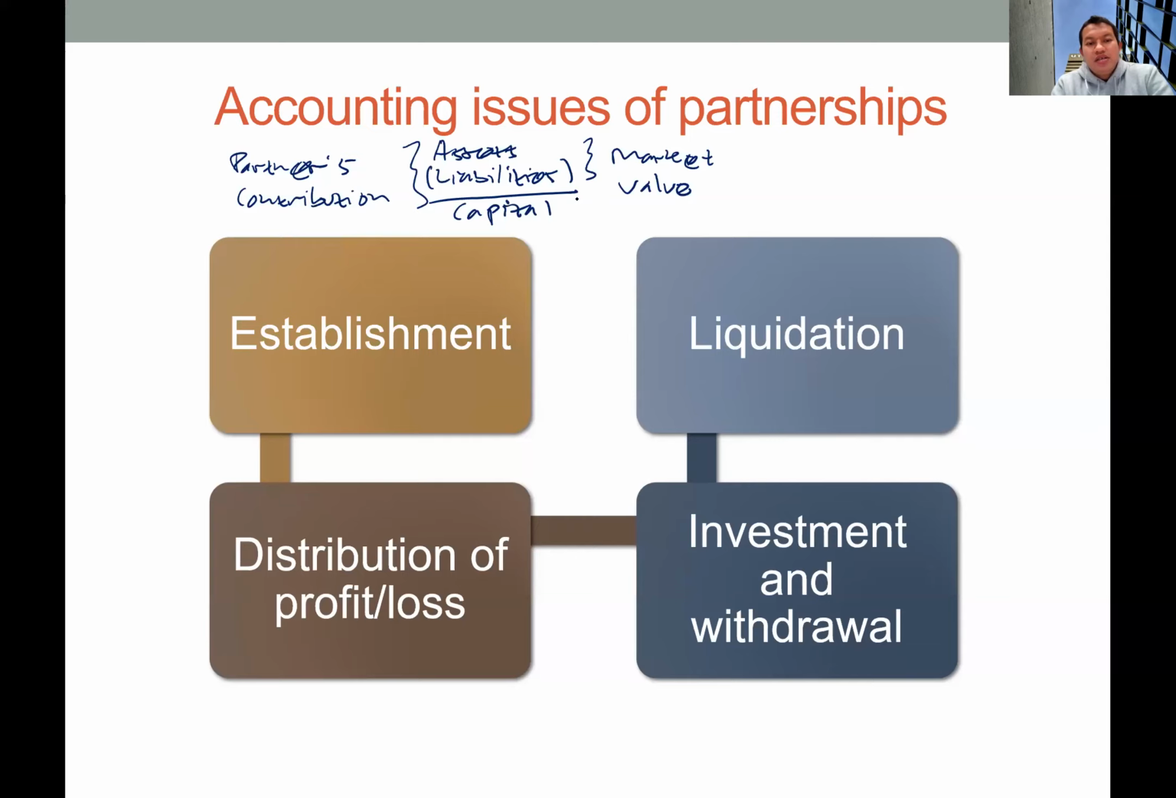Okay, so the journal entry is simple. On the debit side, we will have all the assets. Just put all the assets in the debit side and put all liabilities in the credit side, and then the difference will be the capital of each partner.